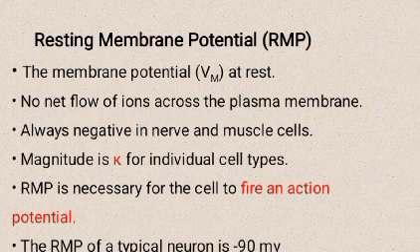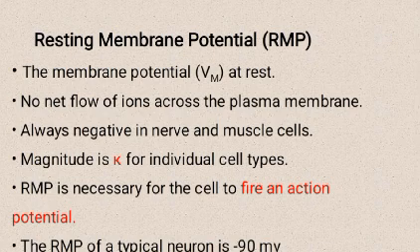Resting membrane potential, RMP: the membrane potential at rest, with no net flow of ions across the plasma membrane. It is always negative in nerve and muscle cells. The magnitude is characteristic for each individual cell type. RMP is necessary for the cell to fire an action potential. The RMP of a typical neuron is minus 90 mV.